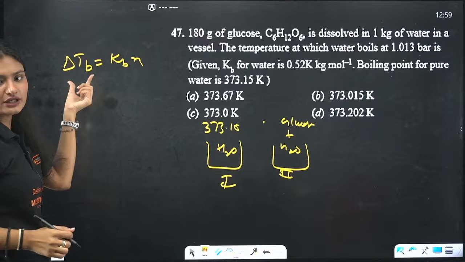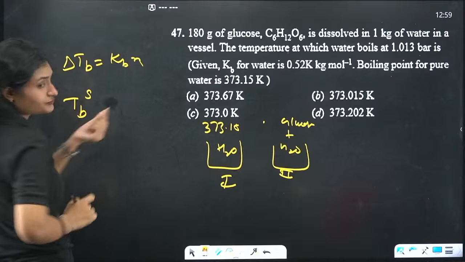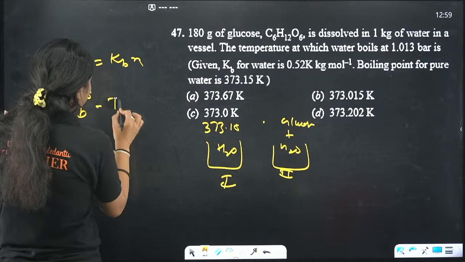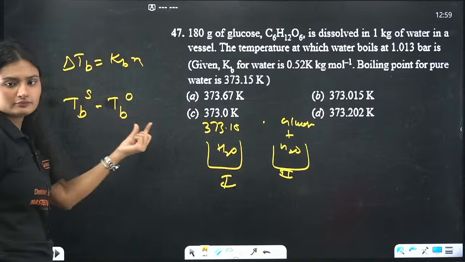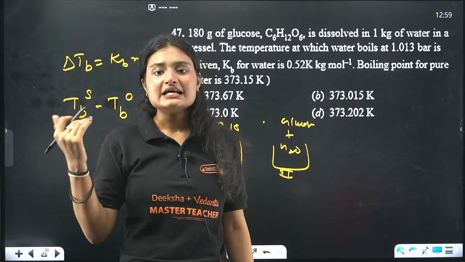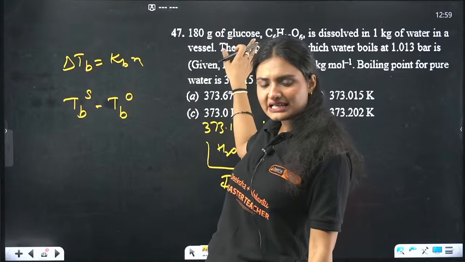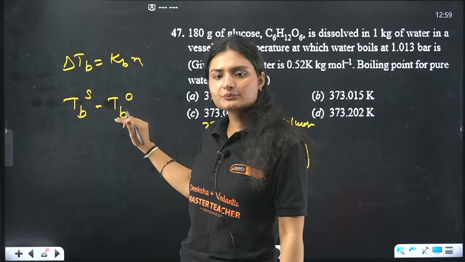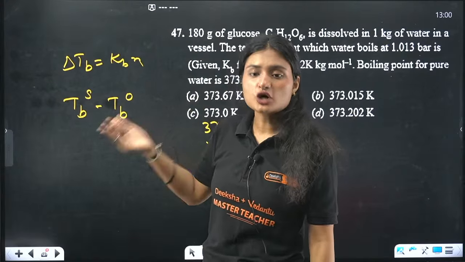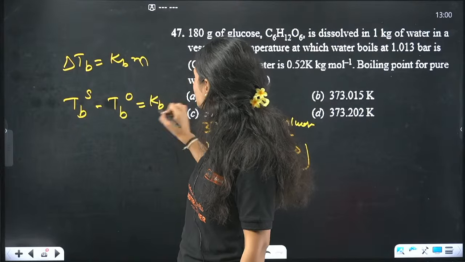It is the boiling point of the solution minus the boiling point of the pure solvent. Because there is elevation happening, the boiling point is increasing. So the boiling point of the solution after adding the solute minus the boiling point of pure solvent equals Kb times m. M means molarity.